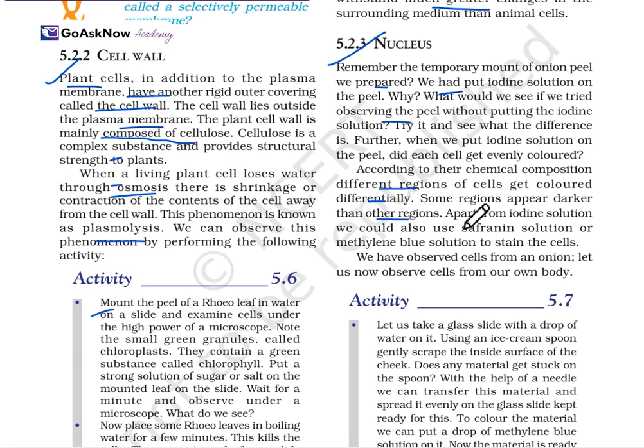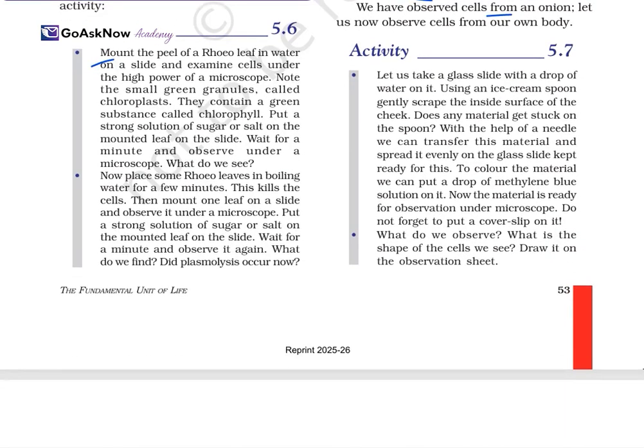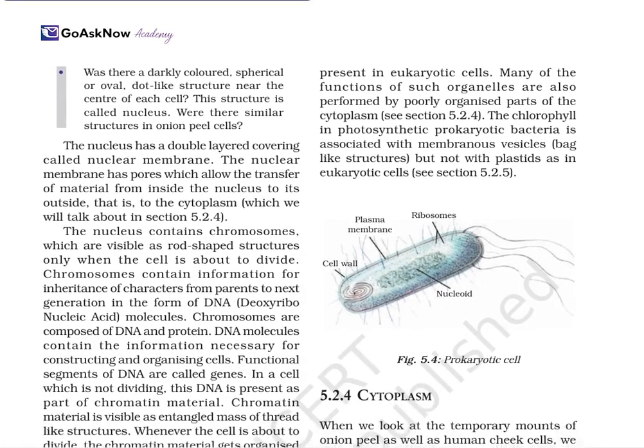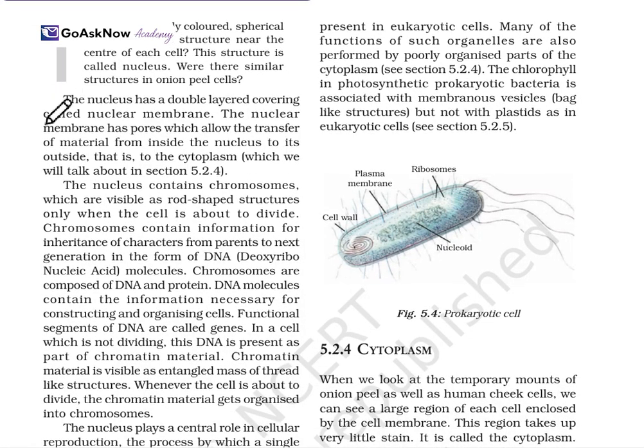Apart from iodine, we could also use safranin solution or methylene blue solution to stain the cell. So we have observed the cells from the onion. Let us now observe those in our own body. The nucleus has a double layer covering, known as the nuclear membrane. The nuclear membrane has pores which allow the transfer of material from inside the nucleus to its outside, the cytoplasm, which we will talk about in the next section.